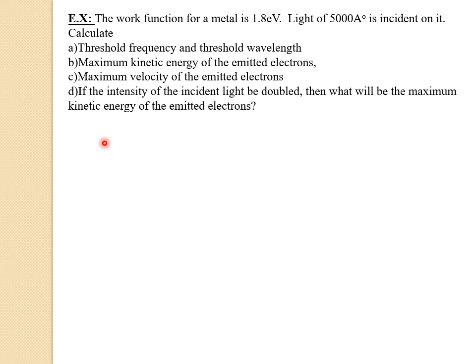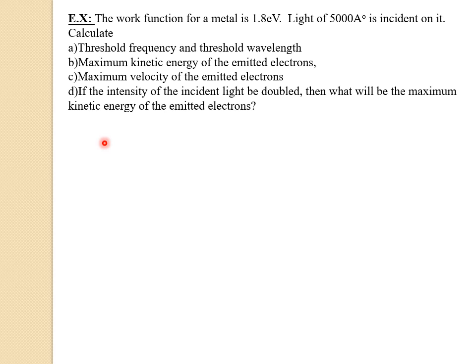First one is calculate threshold frequency and threshold wavelength. Second sub question is calculate maximum kinetic energy of emitted electrons. And third sub question is maximum velocity of the emitted electrons we have to find. Then fourth sub question is that if the intensity of the incident light is doubled, then what will be the maximum kinetic energy of emitted electrons?